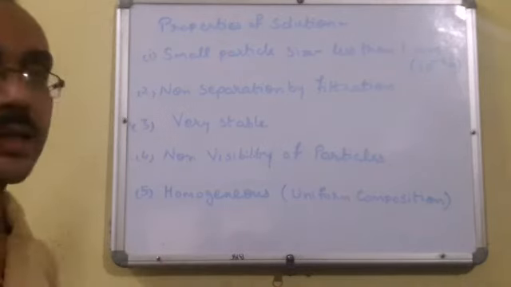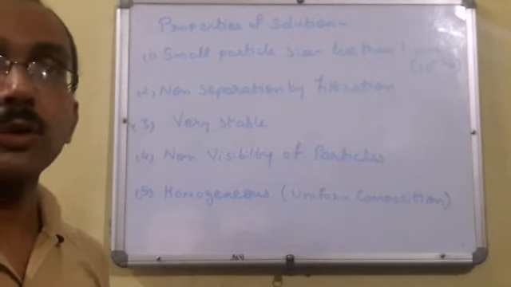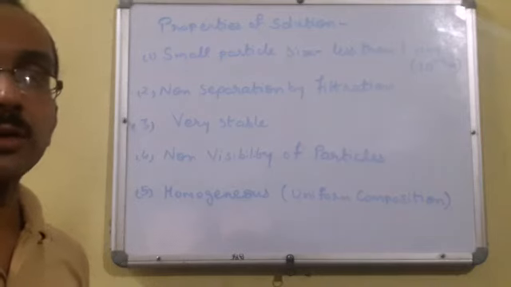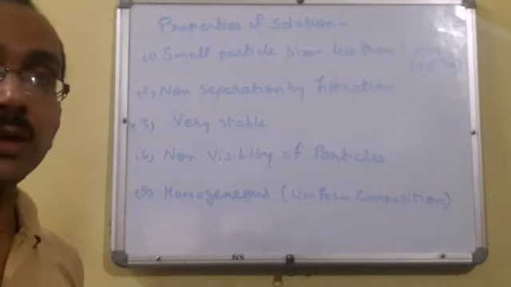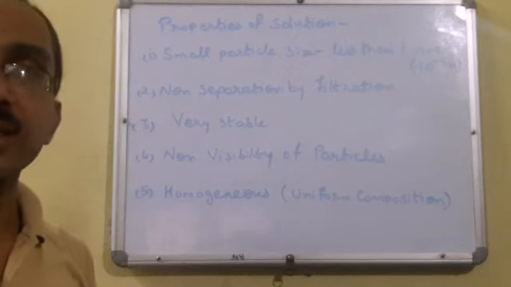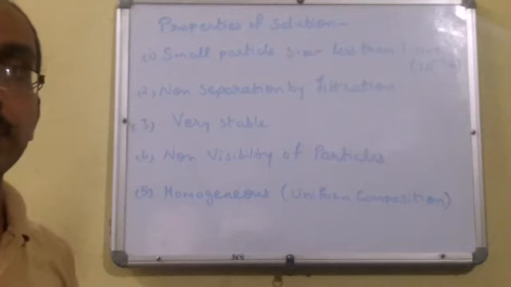Next is homogeneous in nature. Homogeneous, I have told you that they have a uniform concentration. From top to bottom the concentration remains the same. If we are preparing salt solution, so in that case the salt completely dissolves in water and from top to bottom the concentration remains the same, the taste remains the same. So that is called a homogeneous mixture. Understood?